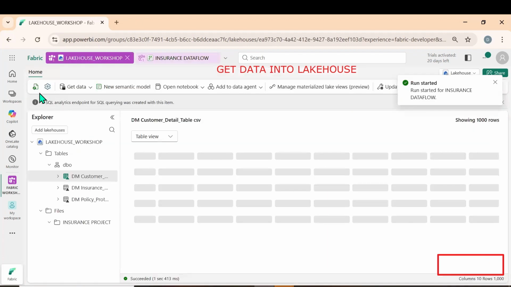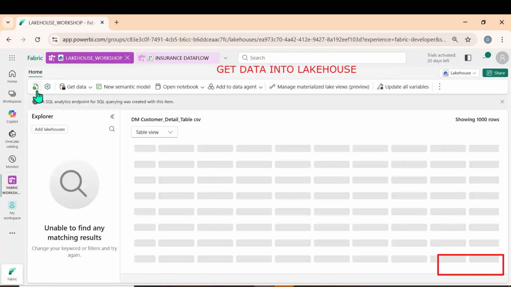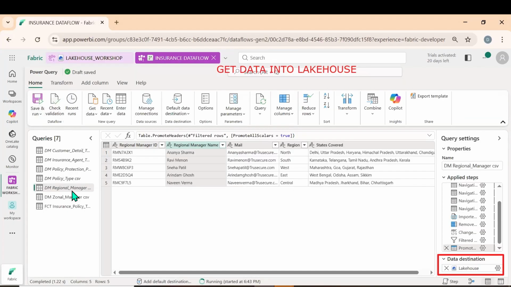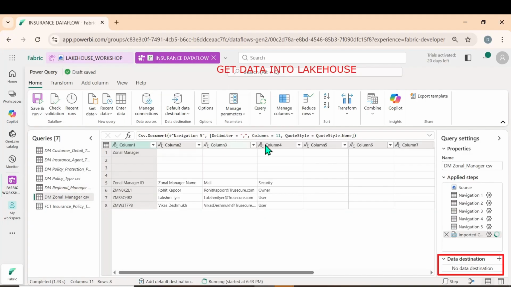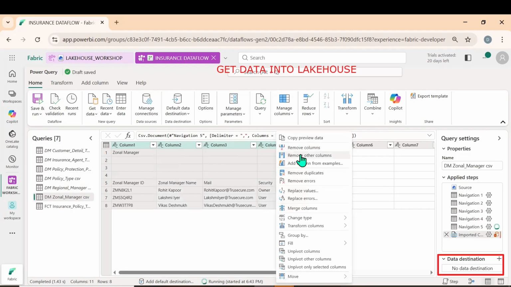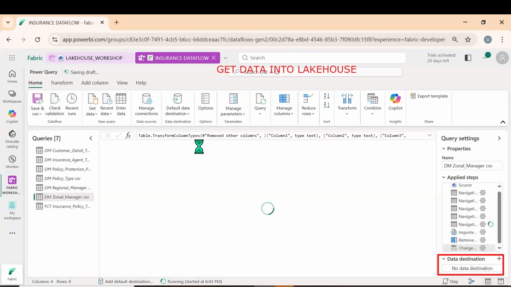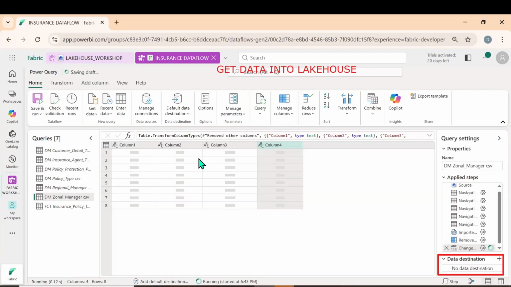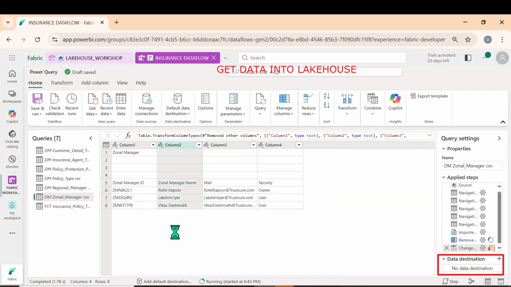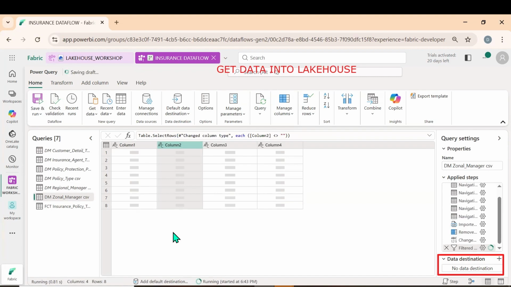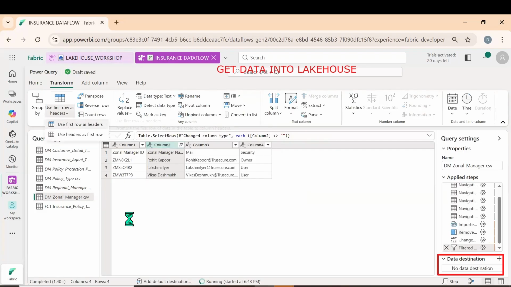Let us go here and refresh it. Yes, now we got four tables. Now the last and final, we have two more. Let us do that. Select the first four columns with shift, remove other columns. Let me take off the blanks. Then go to transform, use first row as header.